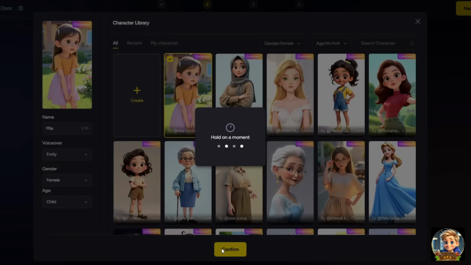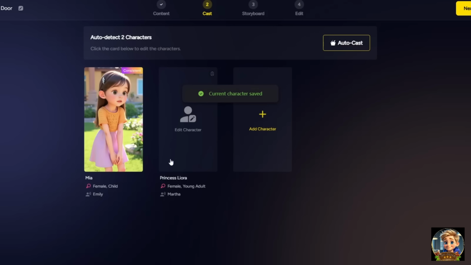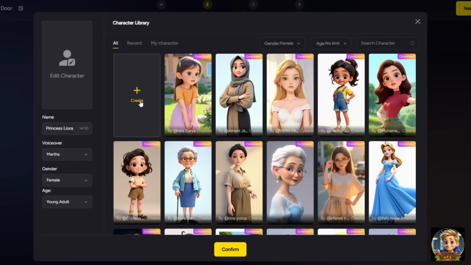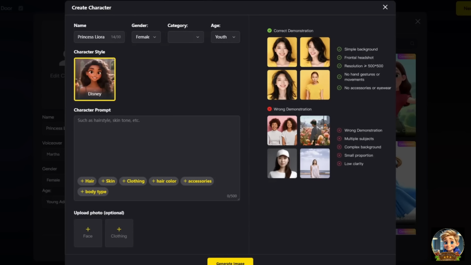Once that's done, I click Confirm to save the character. Next, it'll show you how to create a character in Magic Light. Click Edit Character, then click Create to create a new character. Then in the character section, type the character's name, choose gender, category, and age.